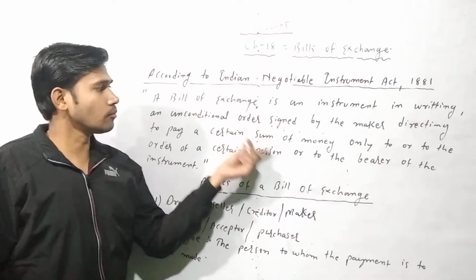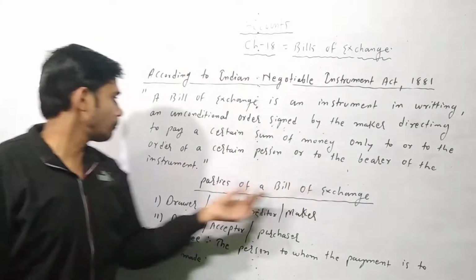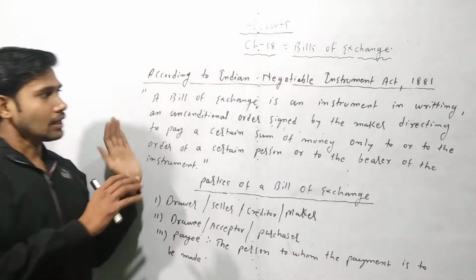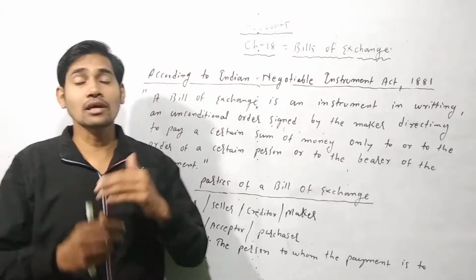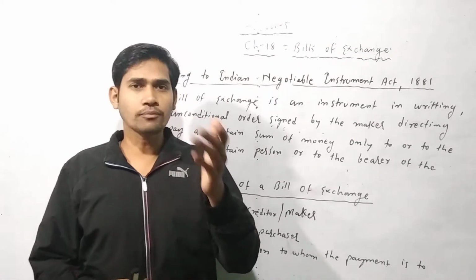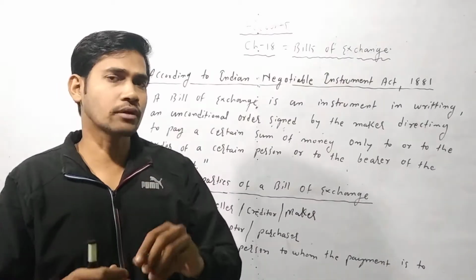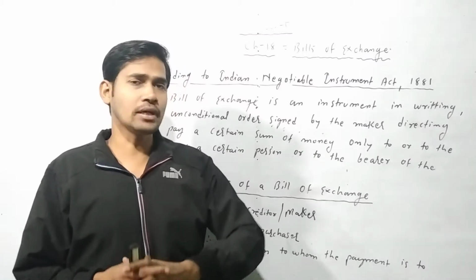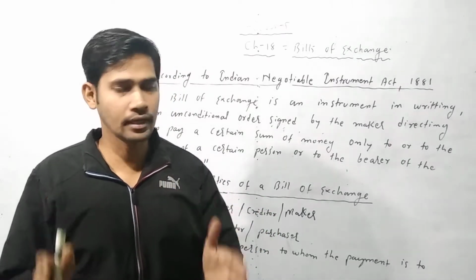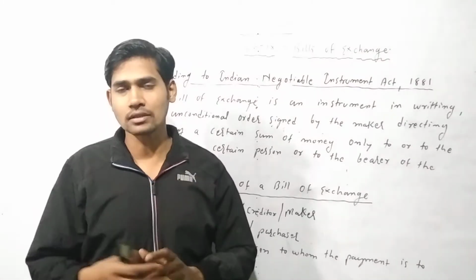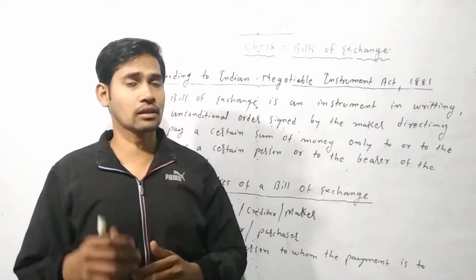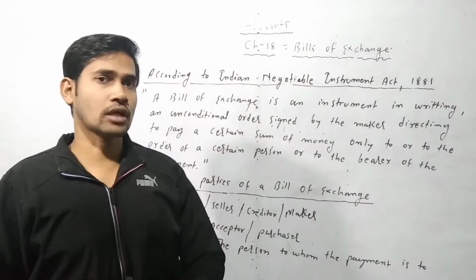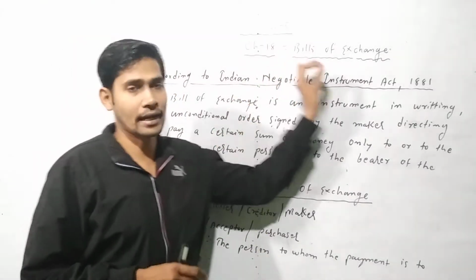Directing to pay a certain sum of money only to, or to the bearer or order of, a certain person or to the bearer of the instrument. It is clearly mentioned that when a seller makes a bill to a person, whether one bill or two bills, whenever a seller makes a bill in the name of a purchaser, he mentions how much money we have to get back and after how much time. All about the credit transaction is mentioned in the bill of exchange.